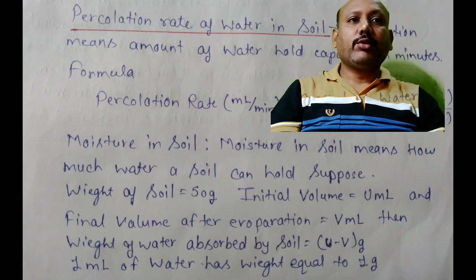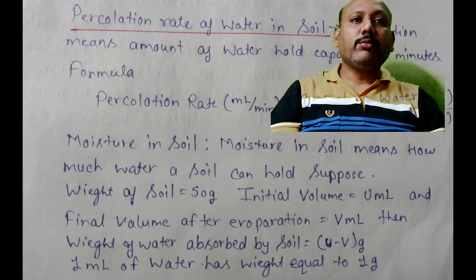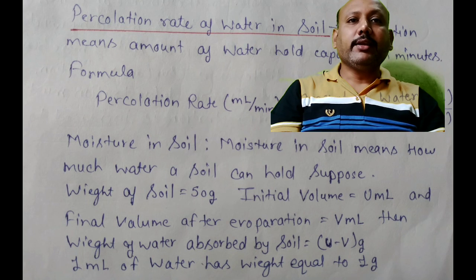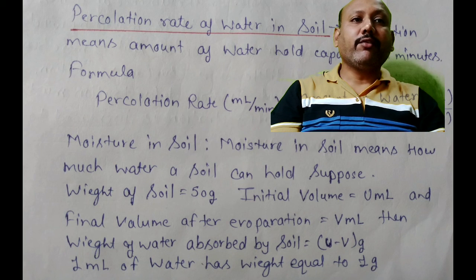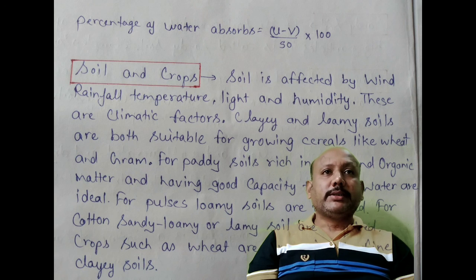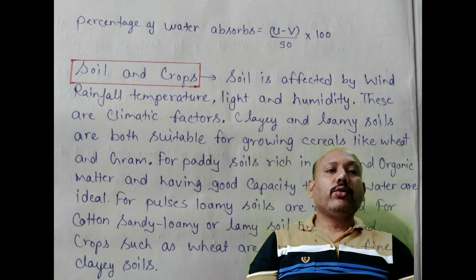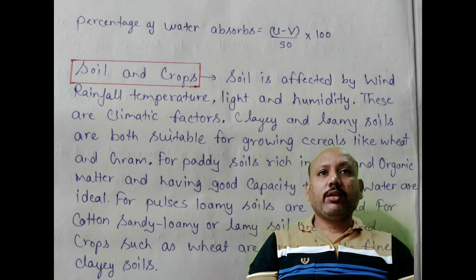Moisture in soil. Moisture in soil means how much water a soil can hold. Suppose the weight of soil is 50 gram, the initial volume is U milliliter and the final volume after evaporation is V milliliter. Then the weight of the water absorbed by the soil is U minus V gram, and 1 milliliter of water weighs 1 gram. Percentage of water absorbed is equal to (U minus V) divided by 50, multiplied by 100.